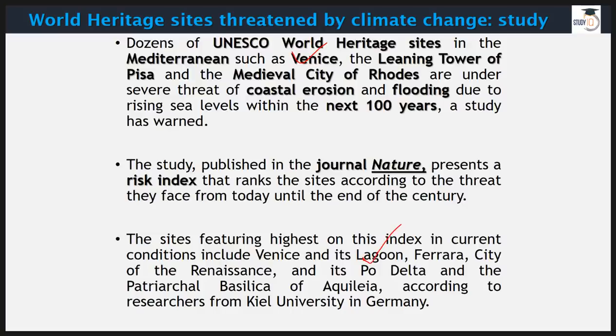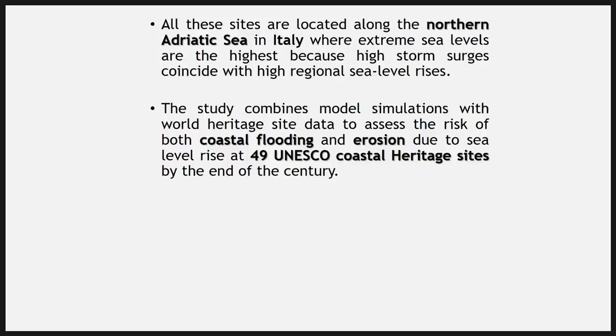Venice and its lagoons, and Ferrara, city of the Renaissance, and other places are going to face a huge amount of challenges, particularly those in the northern Adriatic Sea, because of extreme sea level rise, as well as frequent high storms and storm surges. All these things are eroding the quality of all these sites.